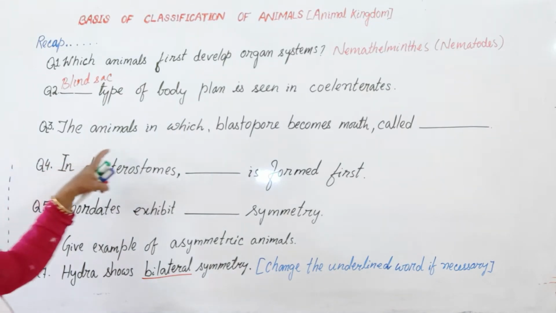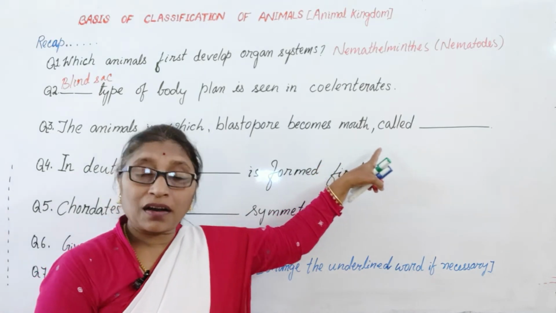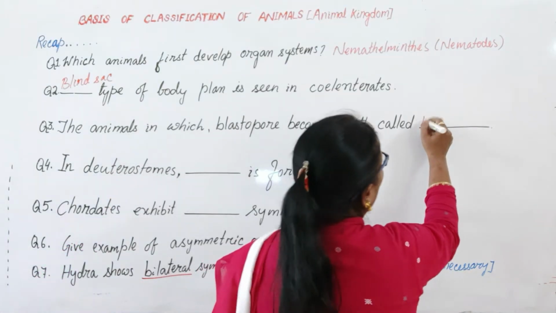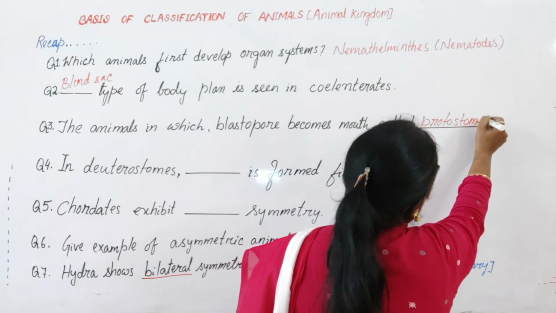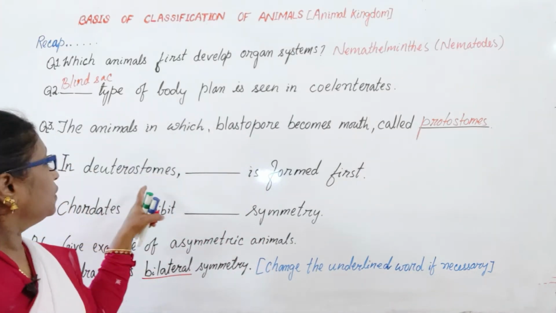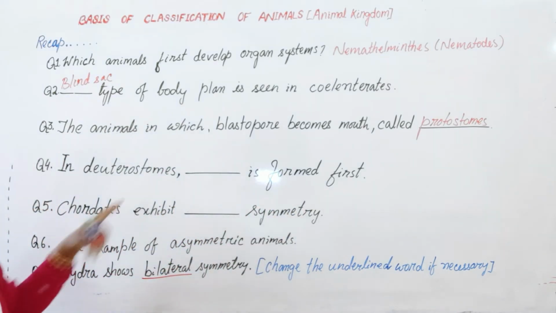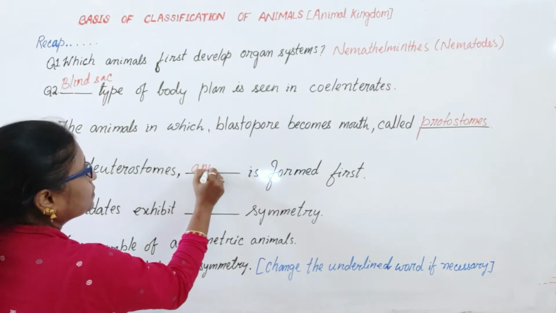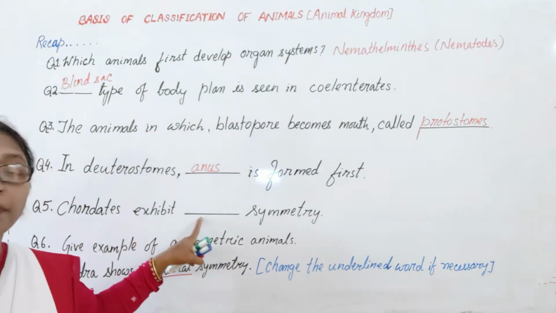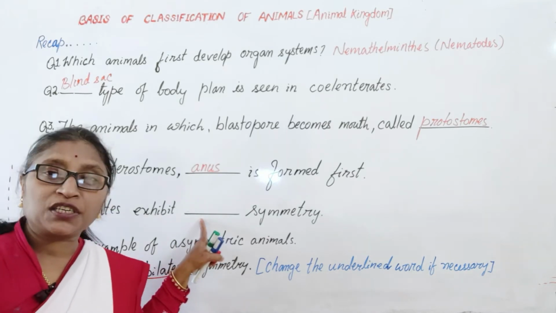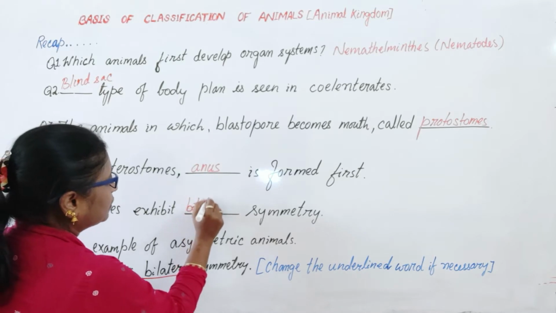The animals in which blastopore becomes mouth are called, yes, protostomes, first mouth. In deuterostomes, anus is formed first. Yes, what is formed first? Anus. Chordates exhibit bilateral symmetry. What type of symmetry do the chordates show? Yes, bilateral symmetry.